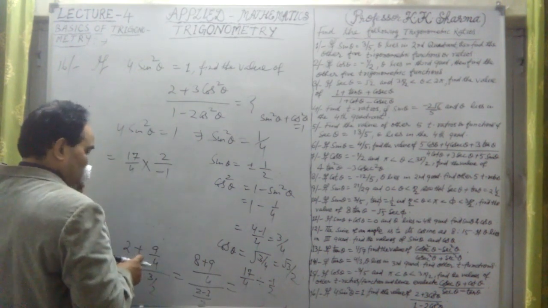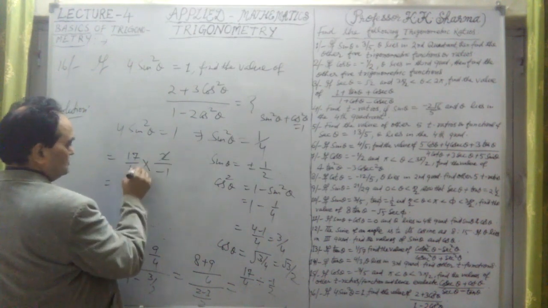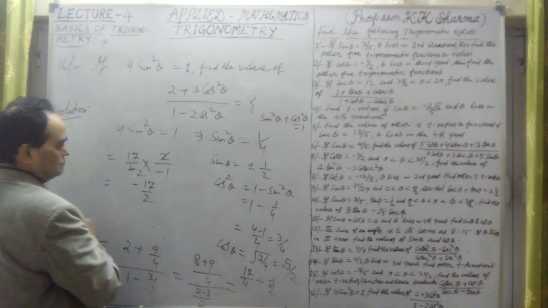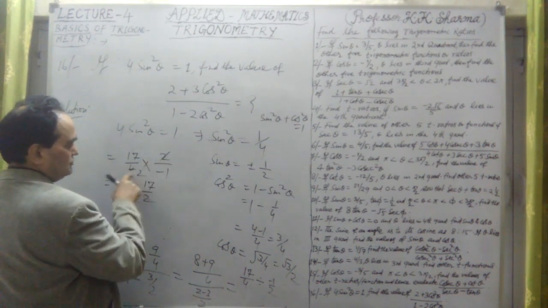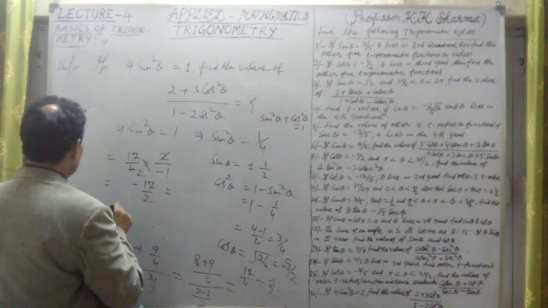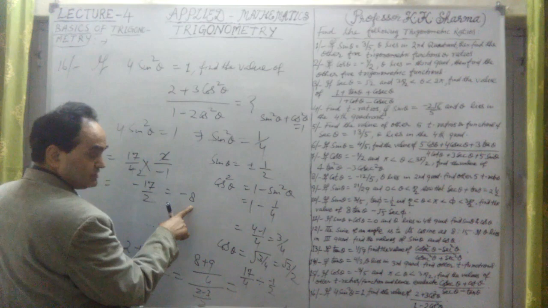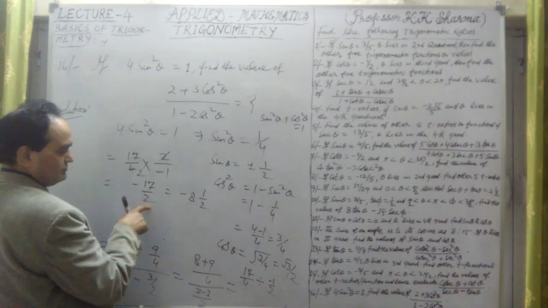Okay, so this is the value. The answer is 17 by 4 times minus 2, which is minus 17 by 2, because of the negative sign in the denominator. Two eights are 16, plus 1 by 2, so minus 8 and 1 by 2.